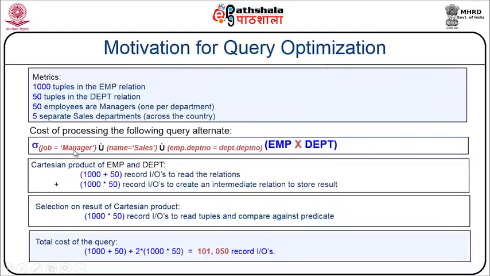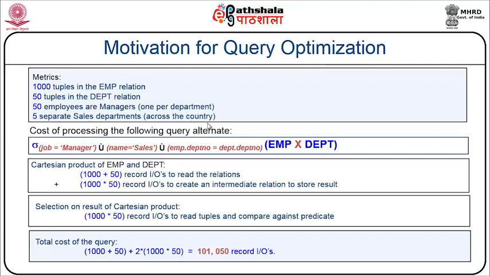So, I am taking that particular query and I am to compute the cost of processing the following query. My motivation basically is to understand the cost for execution of such a relational algebra expression. In such a case, how many IO operations, input output operations, would have been performed intermediately, so as to fetch me a result.